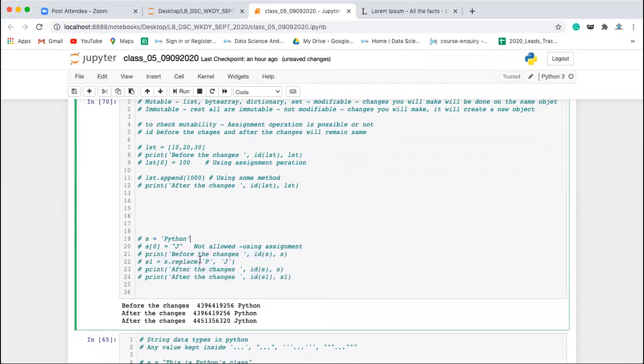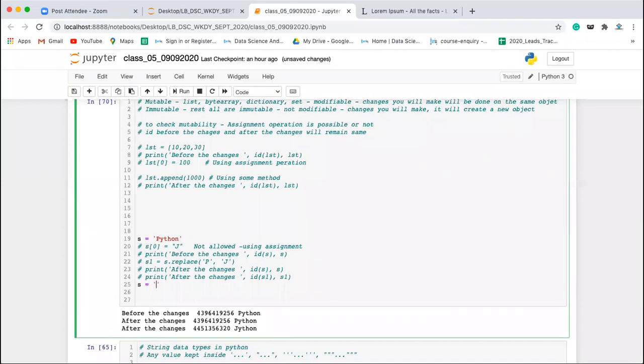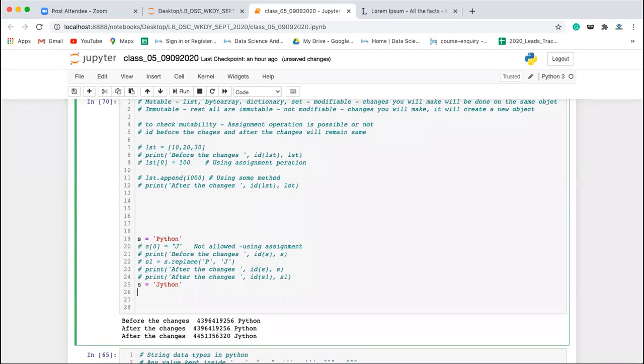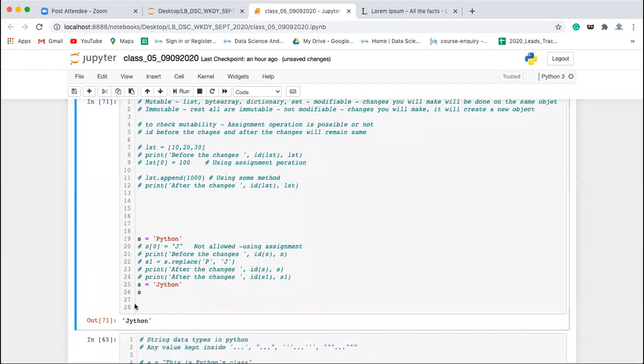So this is about, can't we replace in S itself, Abhishek? Where? Can't we replace? Yes, where you want to replace? In the string S itself. No. Now we are assigning it to S1. So that is not possible. Instead of that, if you want to make it like S is equal to Jython, then you can do it this way. S is equal to Jython. But this is a different assignment altogether, right? Now S is pointing to Jython, but this is a different assignment.